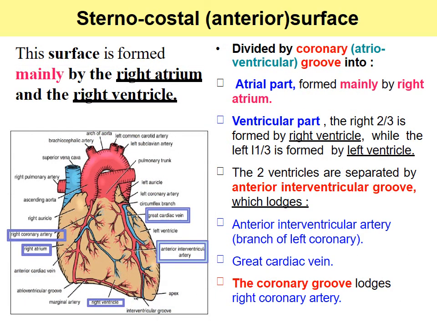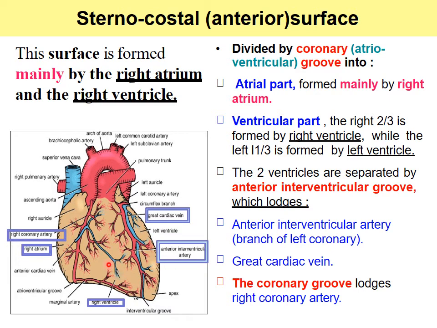Then the anterior surface or the sternocostal surface is formed mainly by the right atrium. This is right atrium and the right ventricle. It is divided by atrioventricular groove. The groove between the atrium and the ventricle is called atrioventricular groove, in which we have the right coronary artery. The atrial part is formed mainly by the right atrium. In the ventricular part, the right two-thirds is formed by right ventricle, while the left one-third is formed by the left ventricle.